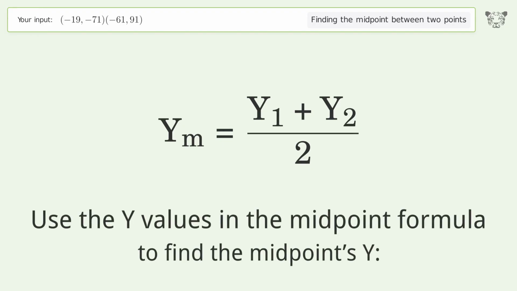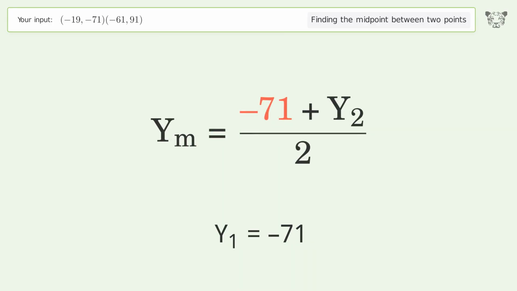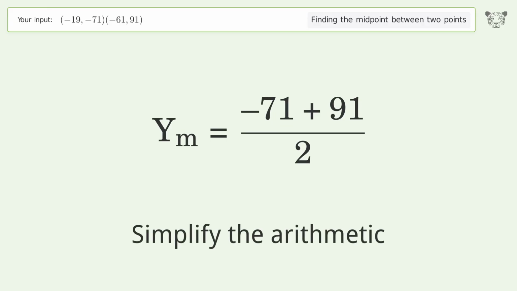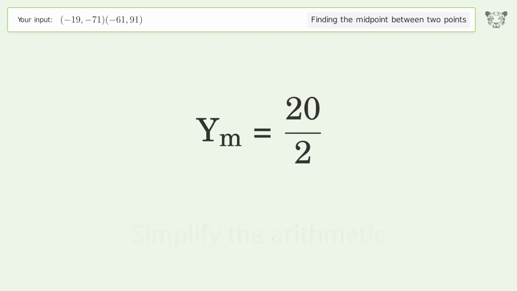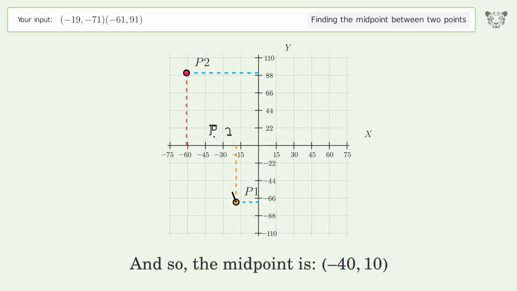Use the y values in the midpoint formula to find the midpoint's y. y1 equals -71. y2 equals 91. Simplify the arithmetic. And so, the midpoint is -40, 10.